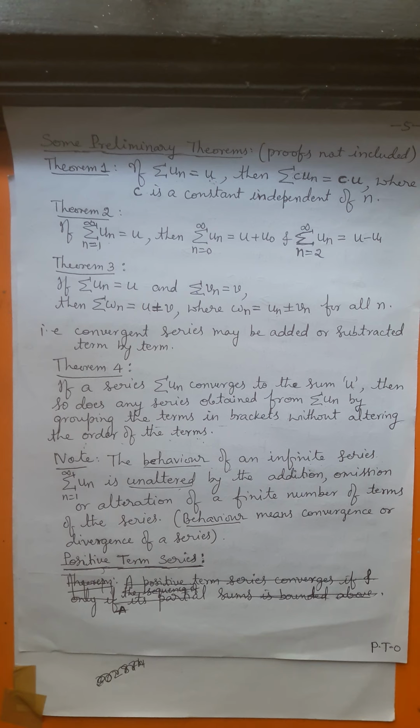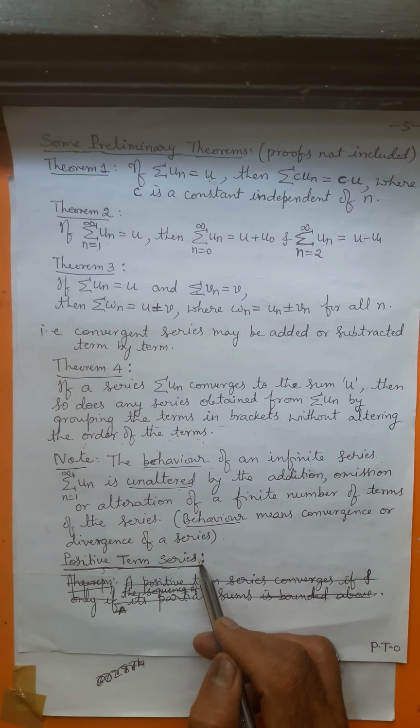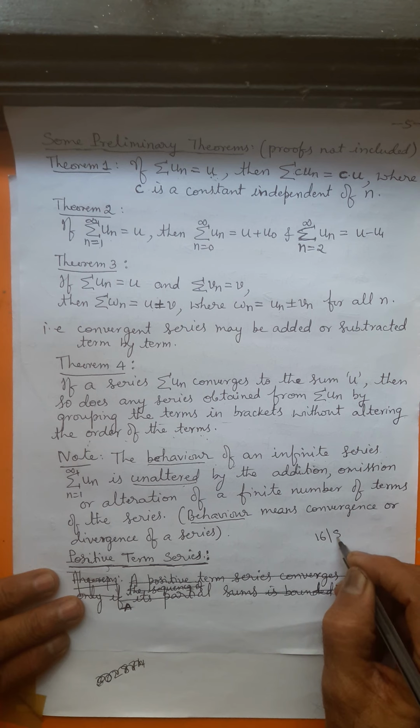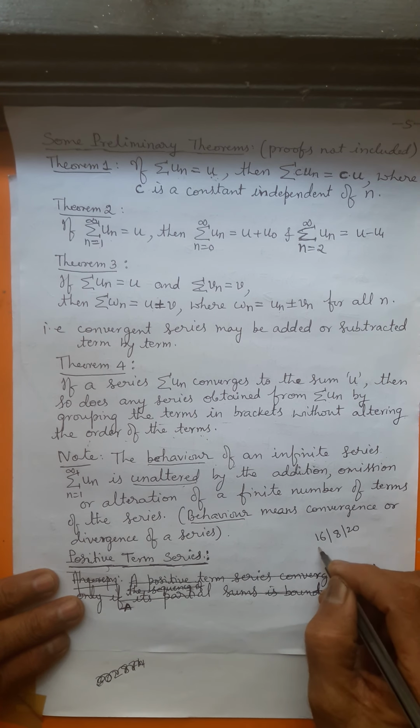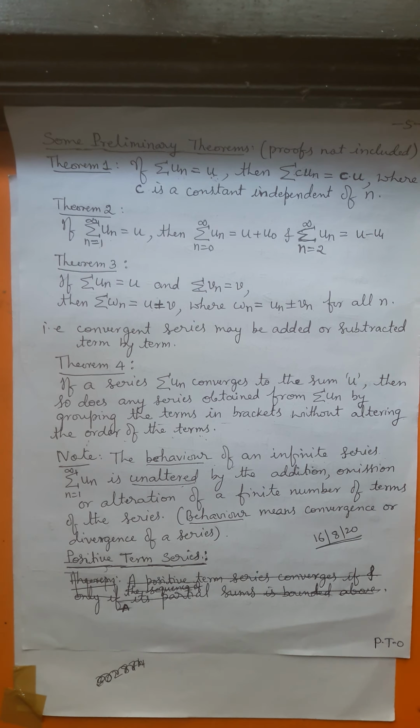Fine? Okay. So with this we take a break here. Positive term series we keep for the next class. You study little by little. By the end of the month we are completing the unit. By 30th of August, at least by 29th or 30th of August, we are trying to finish the unit. So you study little by little, to make yourself very confident in the topic. Thank you.